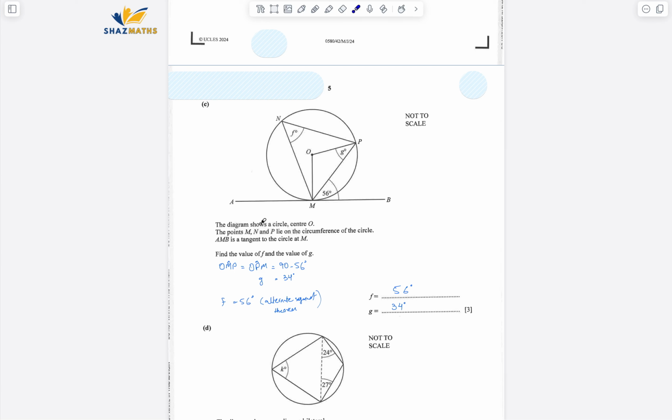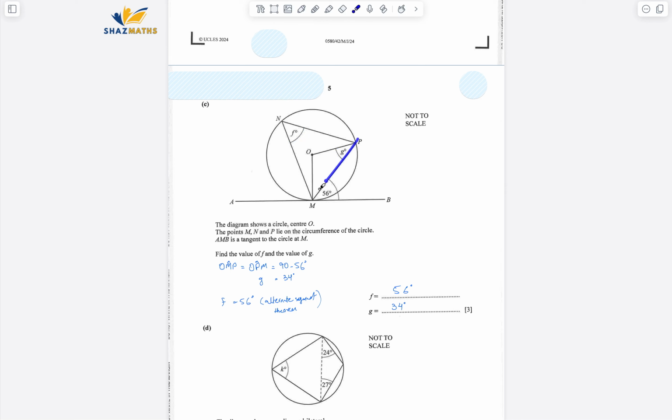In part C, there is a circle. The diagram shows a circle with center O. The points M, N and P lie on the circumference of the circle. I can see that over here. A and B is a tangent to the circle at M. Yep, we can see that. Find the value of F and the value of G. So we have to find this value and this value.